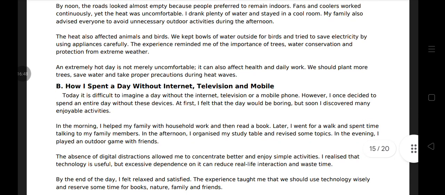Essay 2. How I spend a day without internet, television, and mobile. Today, it is difficult to imagine a day without the internet, television, or a mobile phone. However, I once decided to spend an entire day without these devices. At first, I felt that day would be boring, but soon I discovered many enjoyable activity. In the morning, I helped my family with household work and then read a book. Later, I went for a walk and spent time talking to my family members.